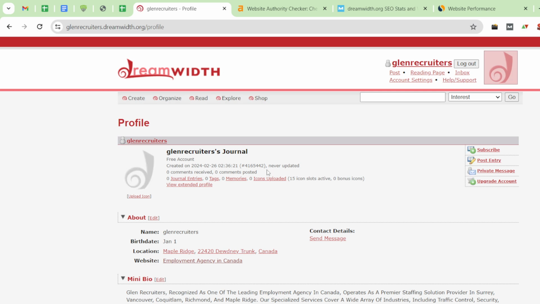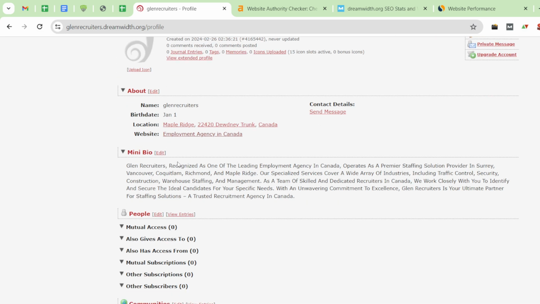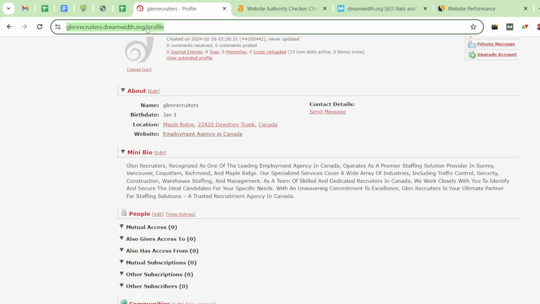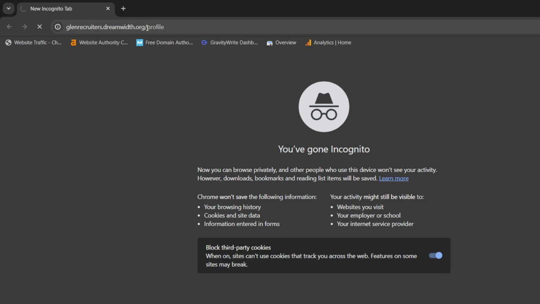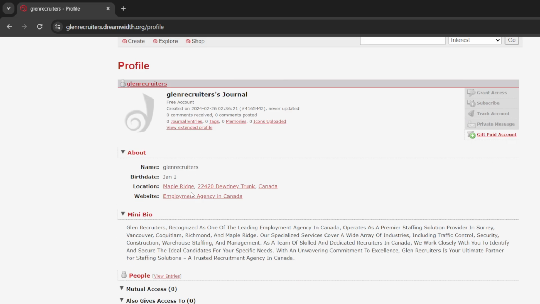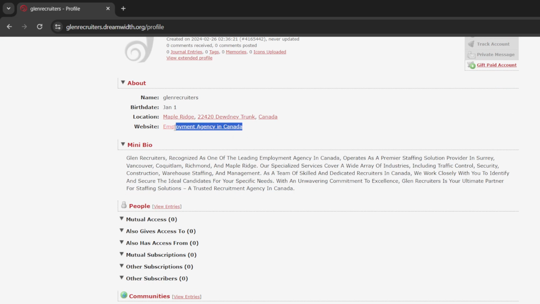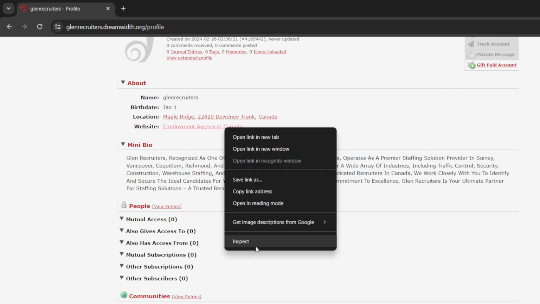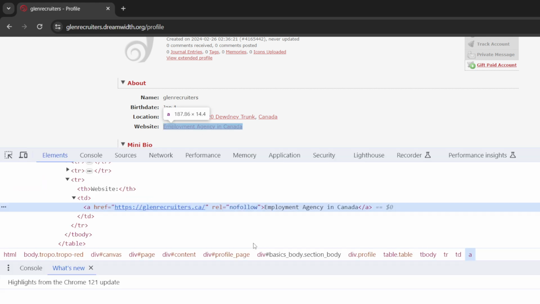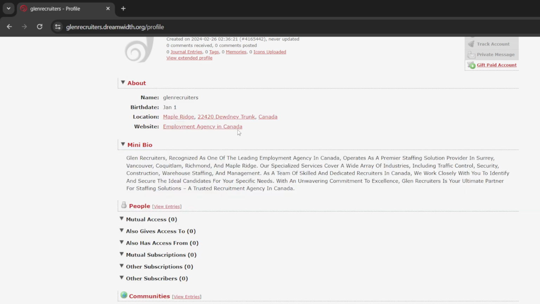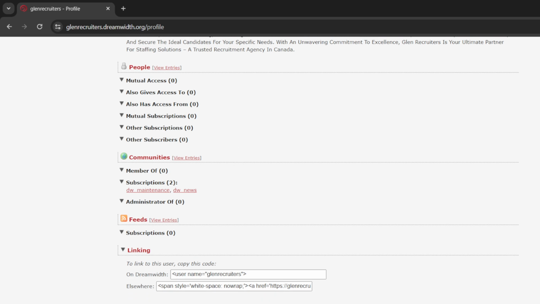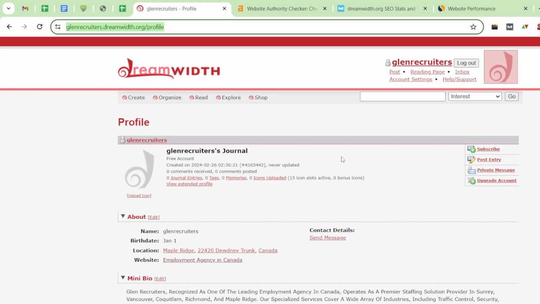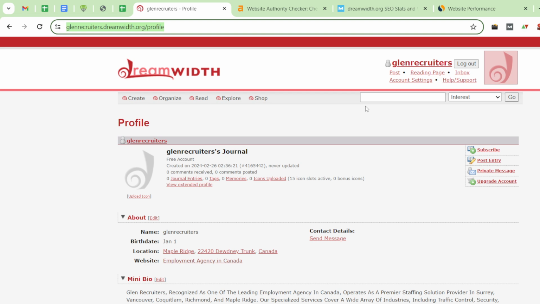After that you are able to access your profile dashboard, and if you want to check in incognito, we can. And I can show you this is our website URL. You have to see the contextual backlink, employment agency in Canada. And I can show you whether this is a nofollow or dofollow backlink. The main thing, it's a nofollow backlink. The thing is, this is an org website where we are creating the backlink, and also this website provides other features, so you have to explore all the things.